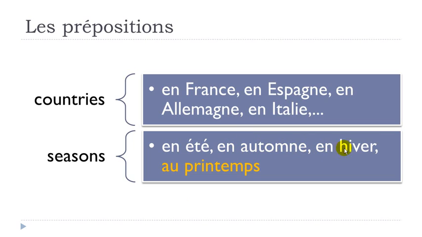And then en hiver, okay, make the little liaison here. En hiver, hiver is winter. Au printemps, okay, so keep in mind that for printemps, you will have to use au and not en, okay? And then printemps is spring, okay? En été, en automne, en hiver, au printemps, all right?